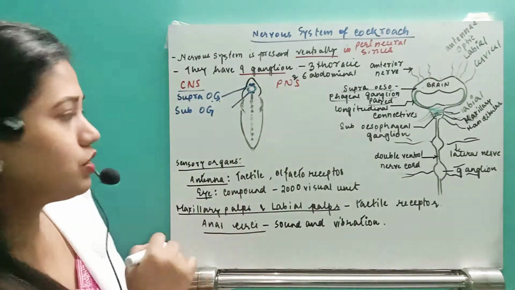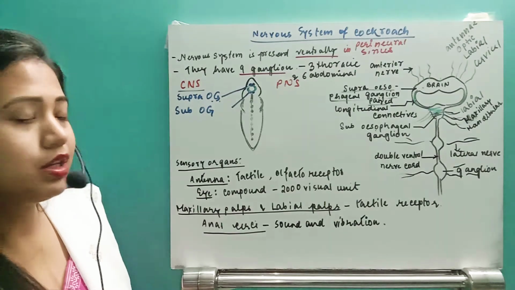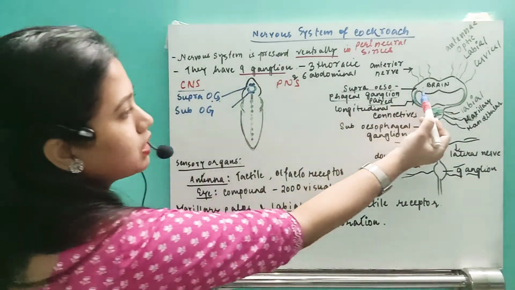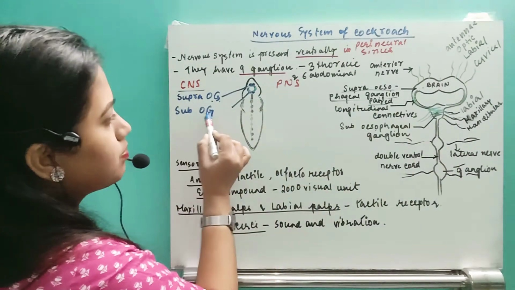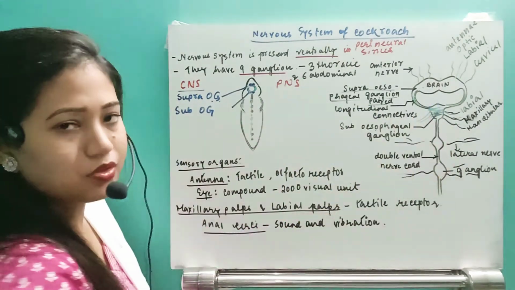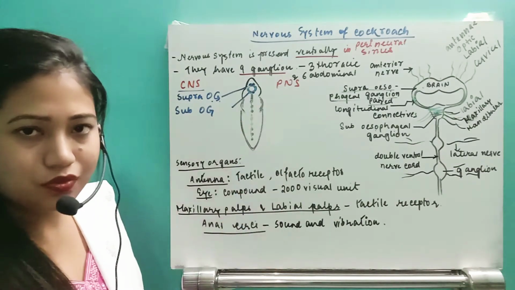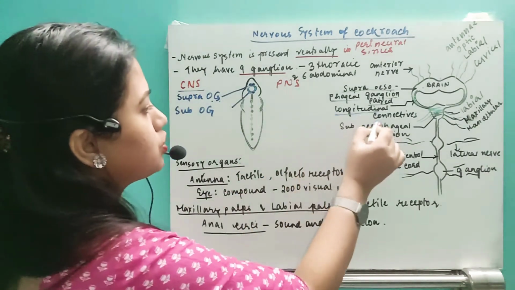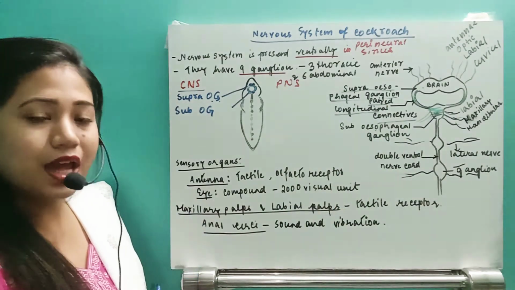So just see in the central nervous system how many things are here. First of all, they are going to have the supraesophageal ganglion. This is the supraesophageal ganglion. Then after that, they have the subesophageal ganglion. This is the subesophageal ganglion. And to connect the supra with the subesophageal ganglion, they have some longitudinal connectives. Now this is present in the head region.